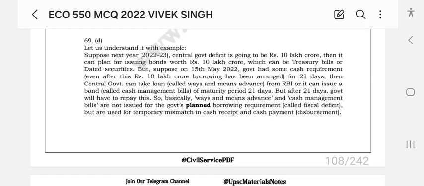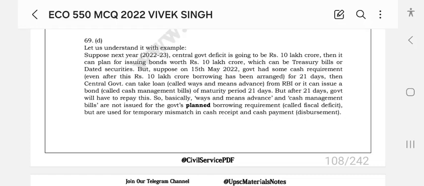Suppose next year the central government deficit is going to be rupees 10 lakh crore. Then it can plan for issuing bonds worth rupees 10 lakh crore, which can be treasury bills or dated securities. But suppose on 15 May 2022, the government has some cash to borrow even after the rupees 10 lakh crore